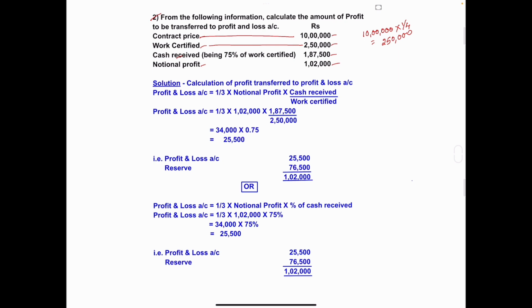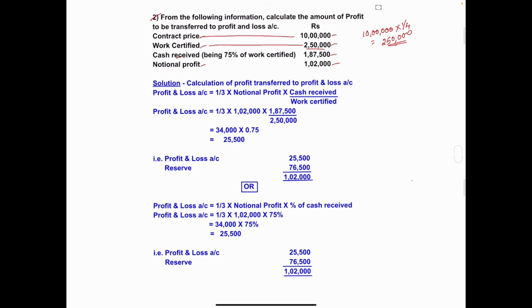So here, the first condition is not applied, because the first condition says the contract is just started, that is, if the work certified or work completed amount is less than one-fourth of contract price. Less than. But here the work certified amount and one-fourth of contract price are the same. Yes, work certified amount is 2,50,000 and one-fourth of contract price is 2,50,000. So the first condition will not be applied here.